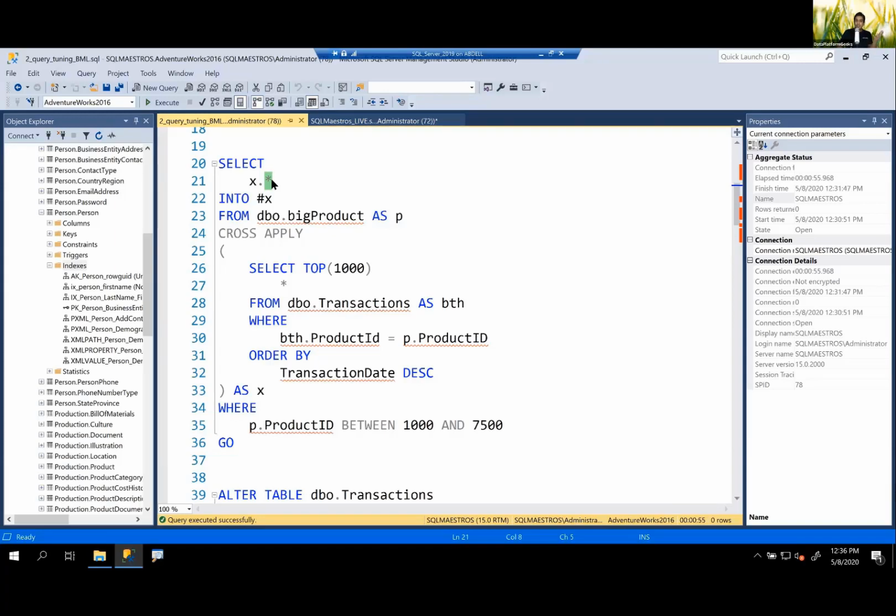And there are so many things to learn from here. One is the best practice itself. The key lookup, the bookmark lookup, is also an expensive affair in some scenarios. You learn that. And there's one more thing that you learn.